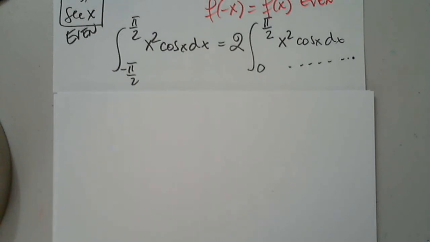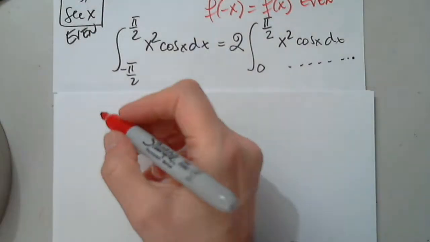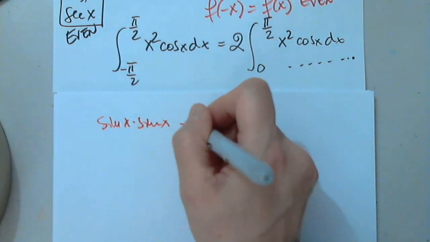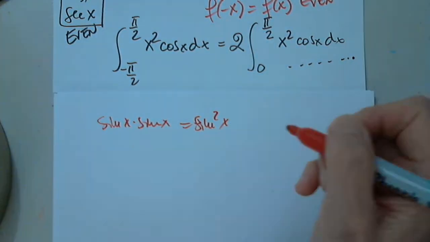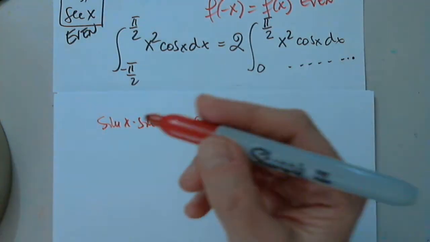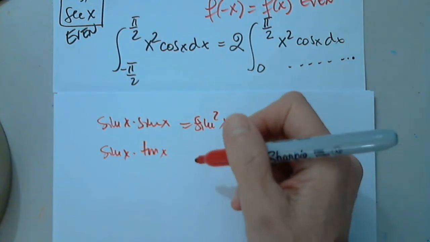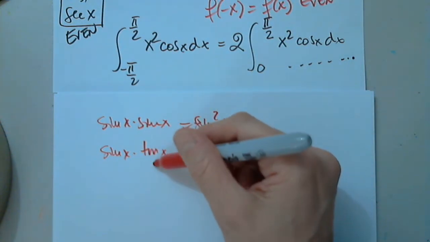Do two odd functions together make an even? No, it depends. I wouldn't say, maybe, it's possible. I mean, if you multiply sine by sine, odd and odd, this will be sine squared. But if you multiply sine by tangent, it's sine over cosine.